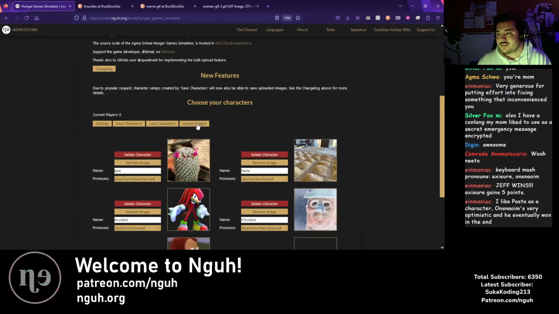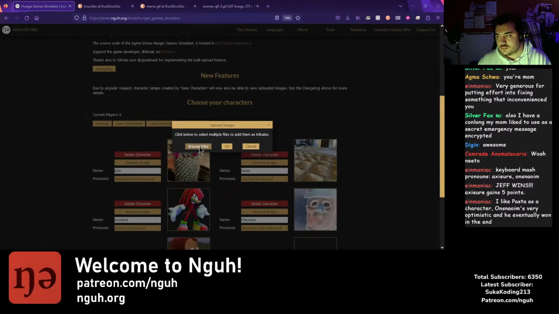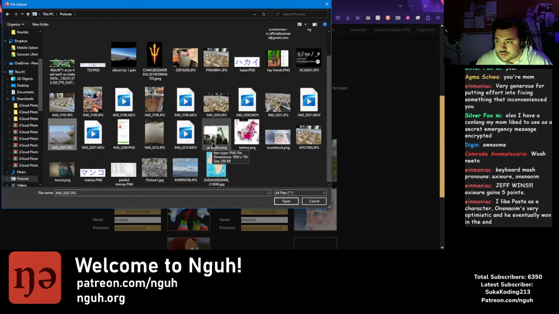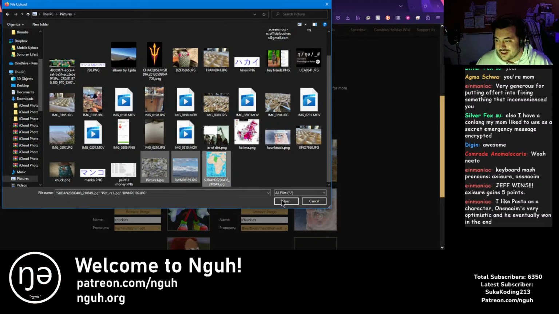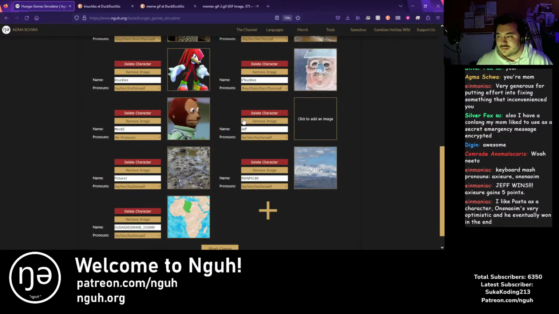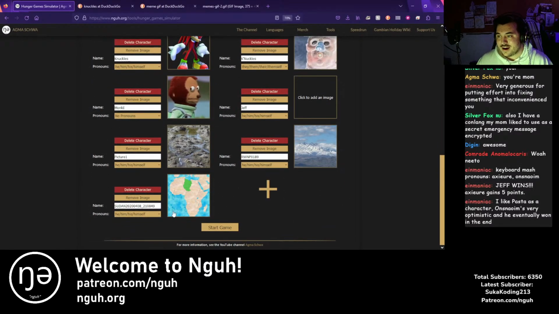So what that feature is, we can test if this still works. I haven't tested it in a while. But what that lets you do, if you click on it, it should let you select multiple images. Let me go to my picture file. I'll choose a few: a mountain, the incorrect placement of Sudan map. It shows you the list, and if you click OK and scroll down, it has added all of those characters and the file names. So there we go.